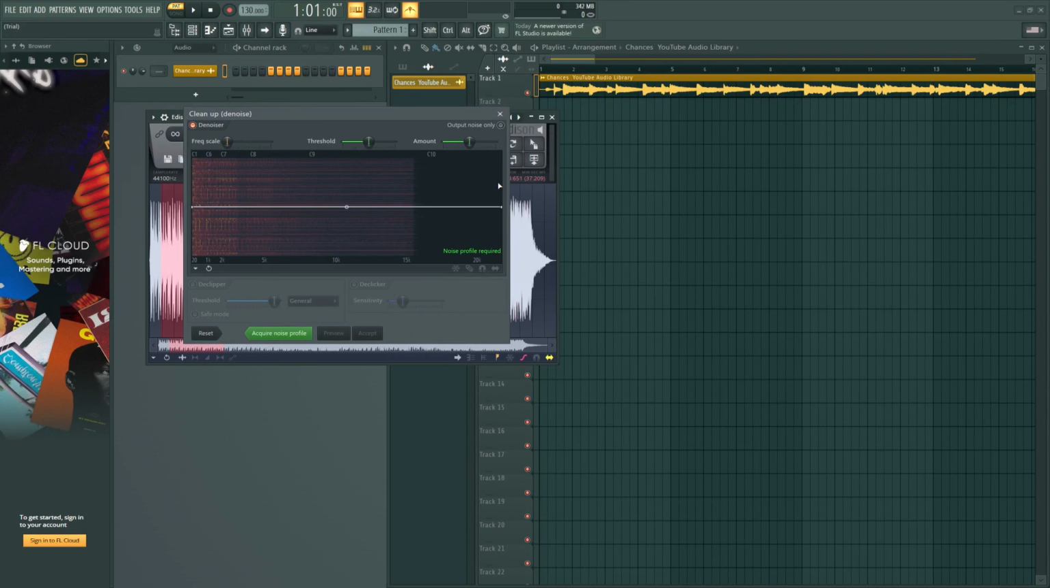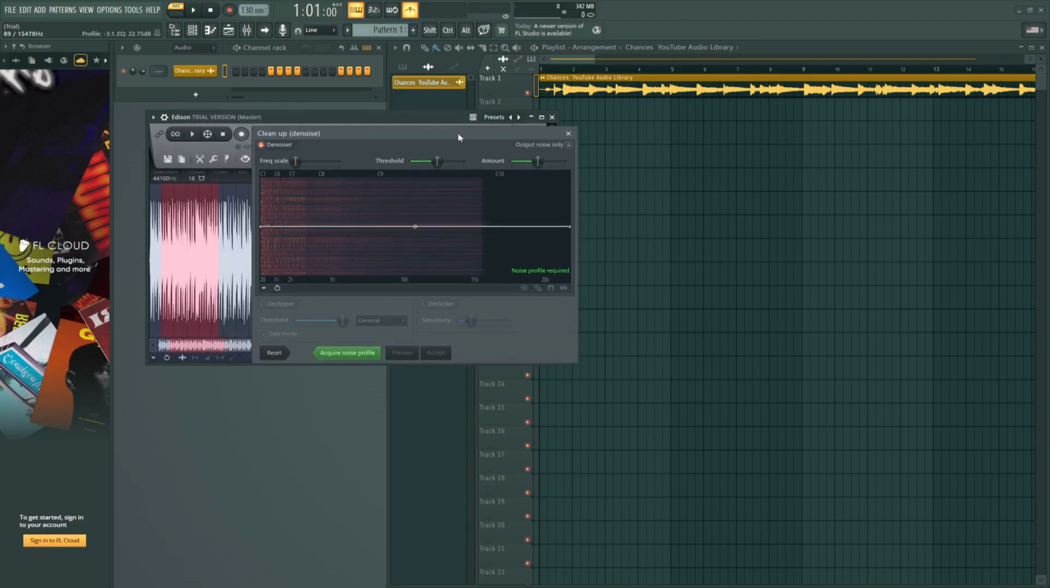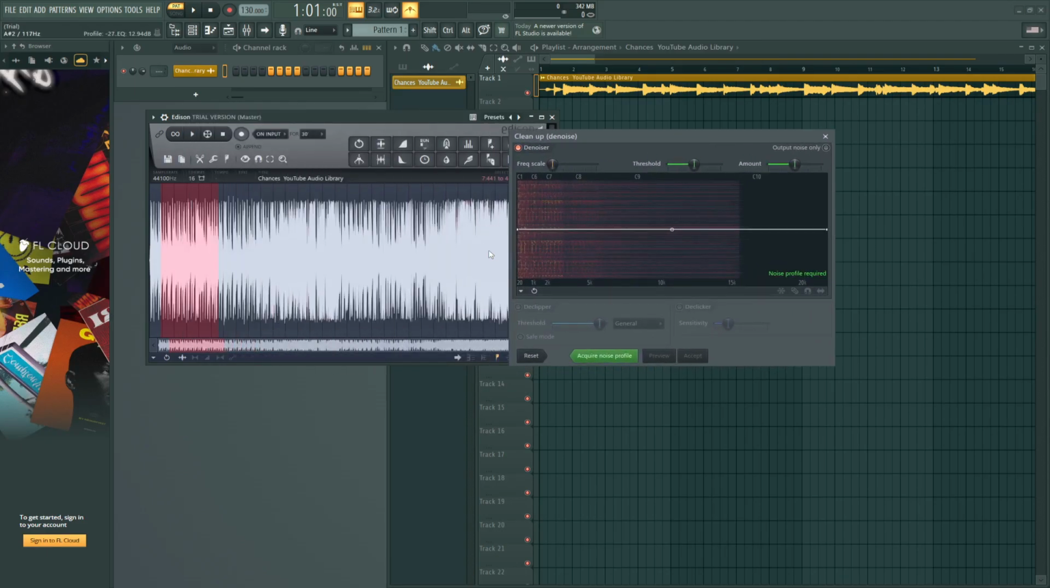Next, select the entire vocal clip, or just the portion you want to clean. If you only need a specific section processed, feel free to select just that area. Otherwise, selecting the whole clip applies the noise reduction across the entire performance for consistency.